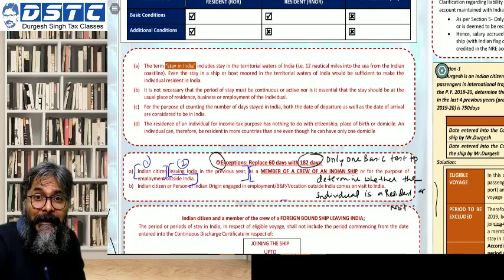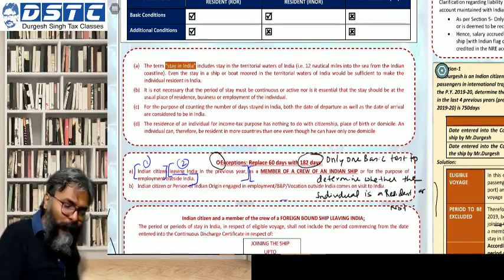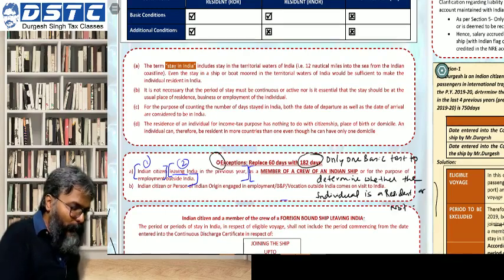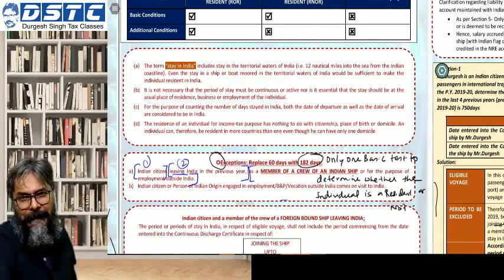What does it imply? Can you tell me, students, what does it imply? Out of 5,000, 1,000 you have told your foreign employer to credit to your bank account in India. What does it imply? Type it very quickly.